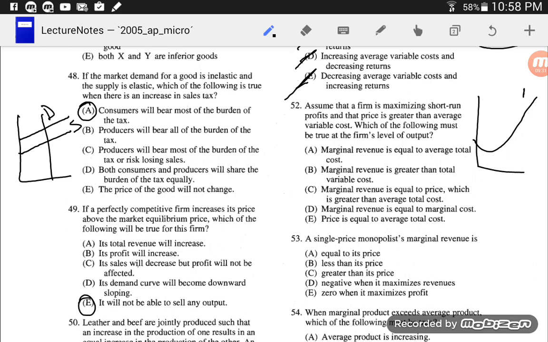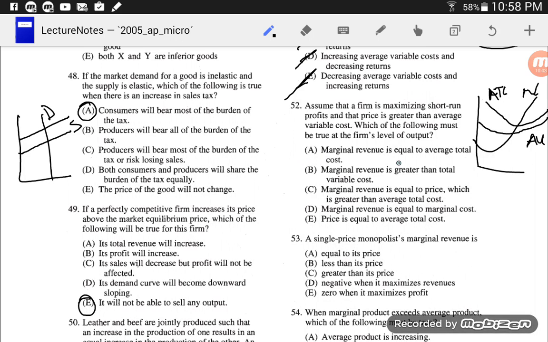So that's marginal cost. That's average total cost. Average variable cost. And let's see. That price is greater than average variable cost. So the price is somewhere up above there. So which of the following must be true?